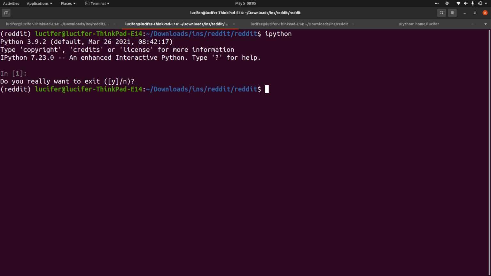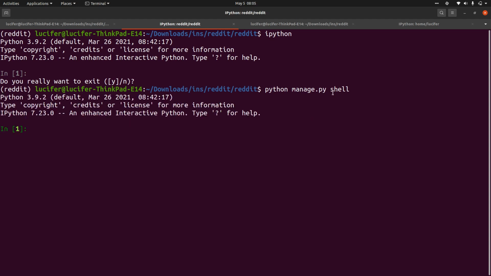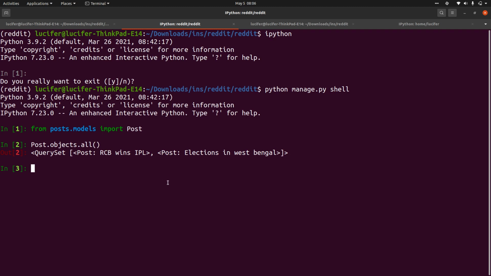So whenever you want to practice or do things, you can directly open python manage.py shell. When you do this, it is integrated into the Django project. So now you can just open things up, right? So this is from posts.models import Post. So we have Post.objects.all() to get all the objects, right?